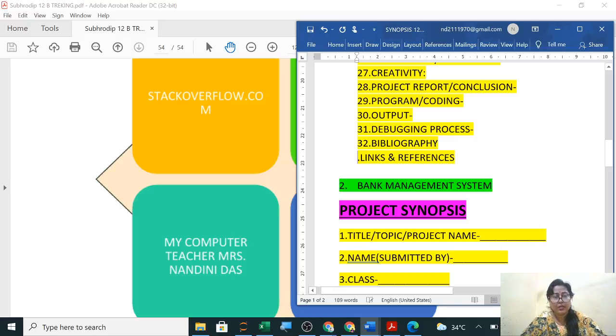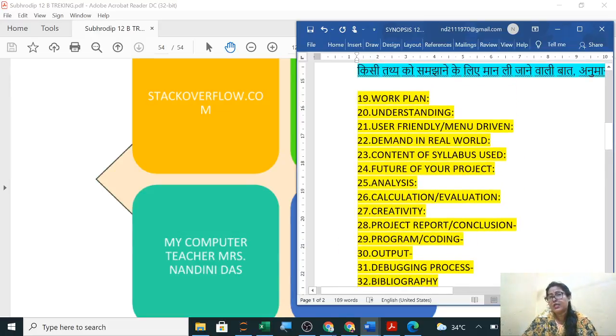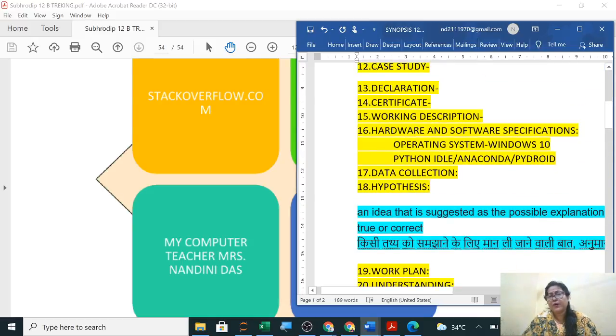This is your book, your research work. So 33 points I am sharing with you today. You can add any point if you want. If you want to delete any point from here, you can delete it. Clear? Many students are adding points, like here they have made hardware and software separate. Under software specification, they have written details about MySQL, why they have used MySQL and Python. So like that you make this synopsis. Is it clear to all of you?